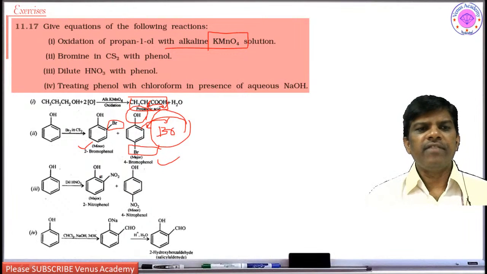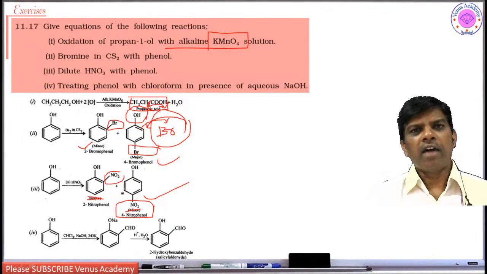Dilute nitric acid with phenol: in this case also para is going to be the major product, because the incoming electrophile nitro group is very big. So dilute nitric acid gives only ortho and para.